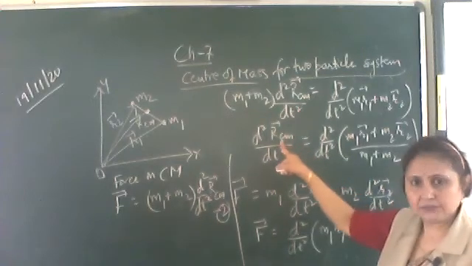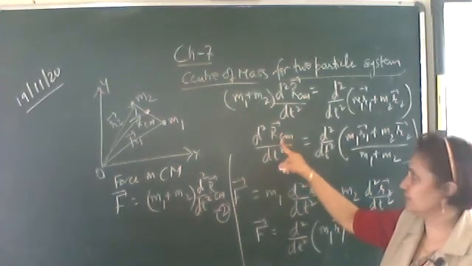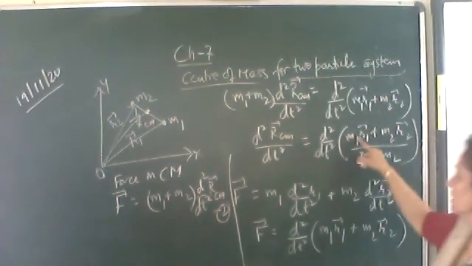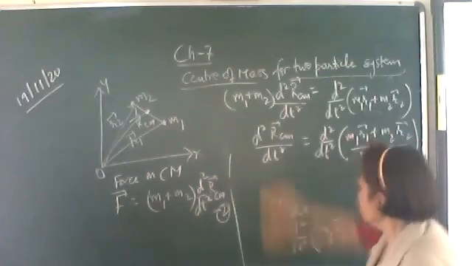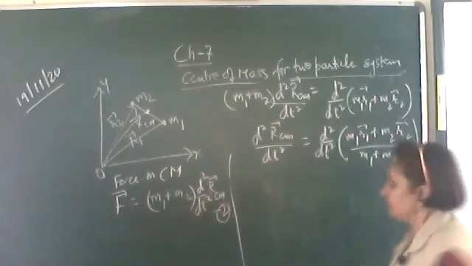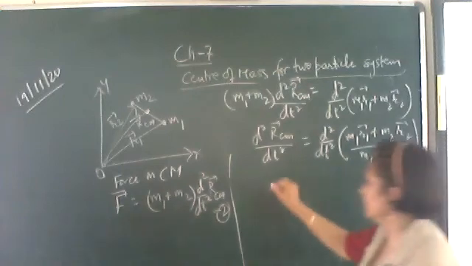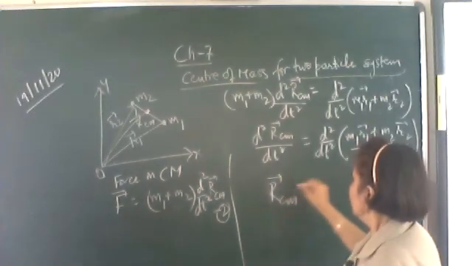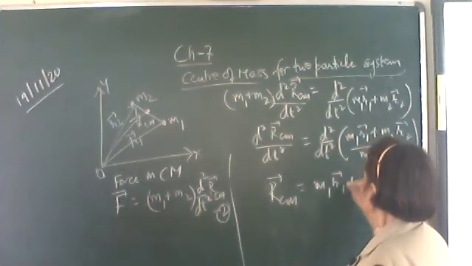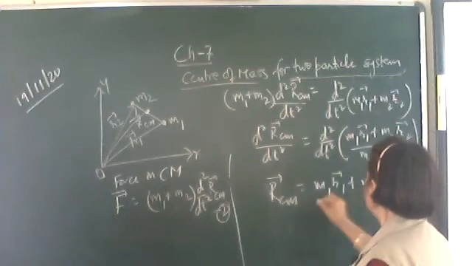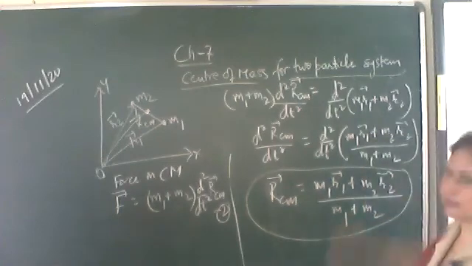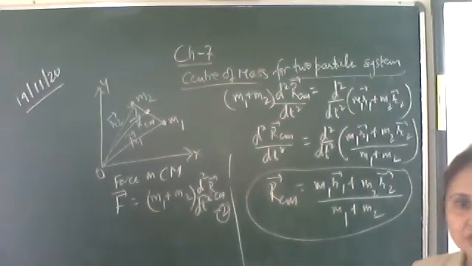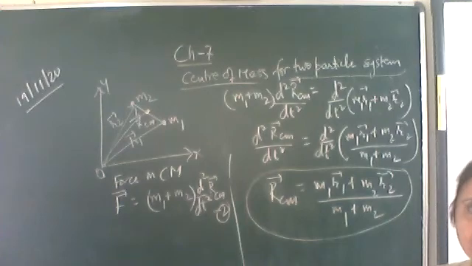So what do you get? The expression for the position vector of the center of mass, rcm vector, is equal to m1 r1 plus m2 r2 upon m1 plus m2. So here you got the expression for the center of mass: m1 r1 vector plus m2 r2 vector upon m1 plus m2.